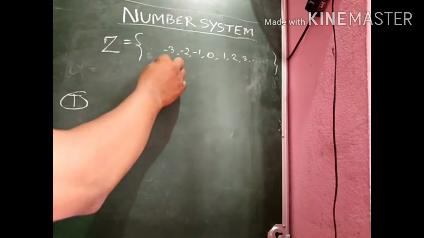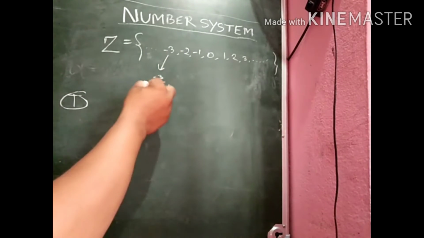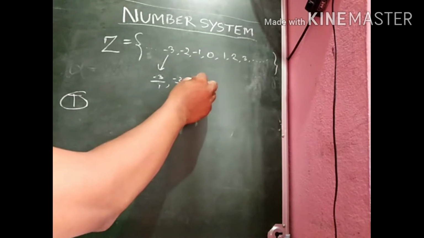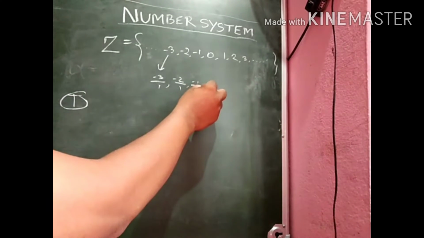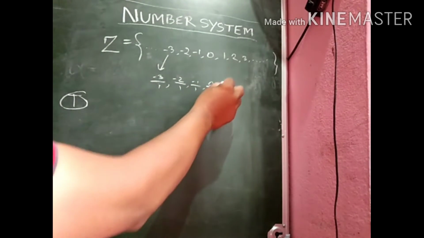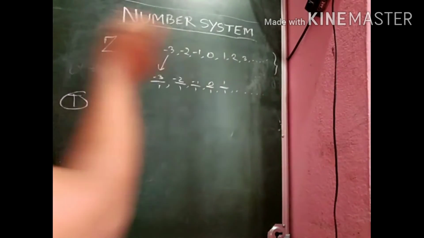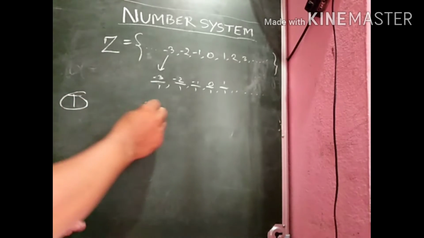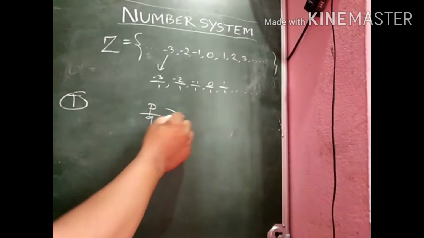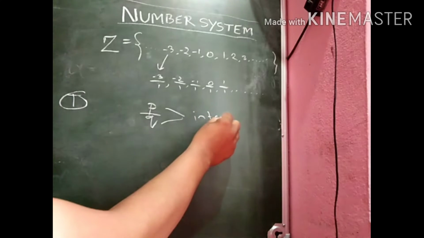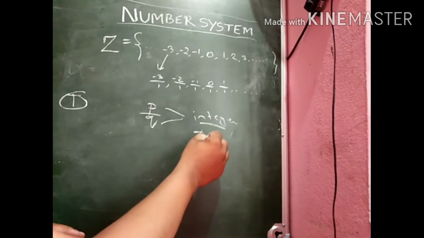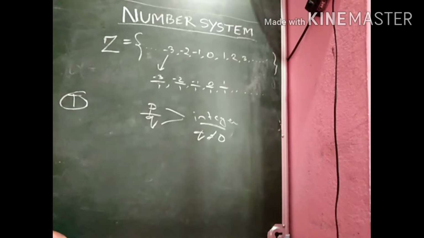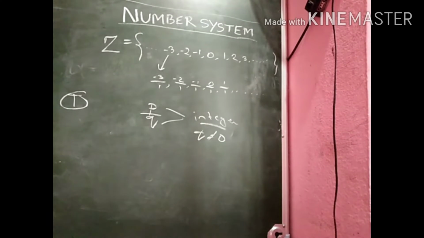Because minus 3 can be written as minus 3 by 1, minus 2 can be written as minus 2 by 1, minus 1 can be written as minus 1 by 1, 0 can be written as 0 by 1, 1 can be written as 1 by 1 and so on. So all the integers can be written in the form P by Q, where P and Q both are integers but Q does not equal 0. So all integers are rational numbers, no doubt. Then the answer of the second question is true.